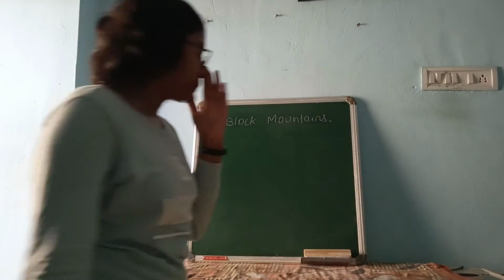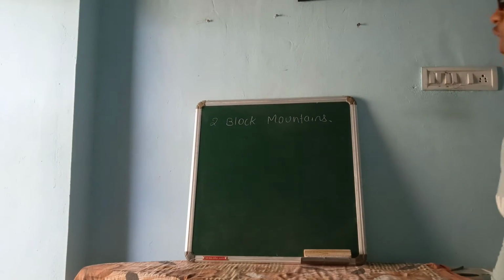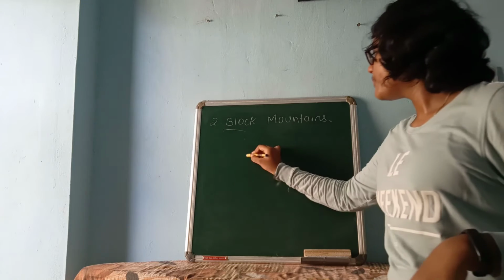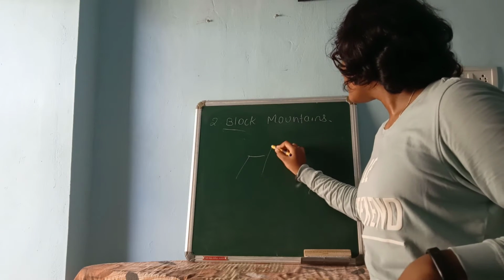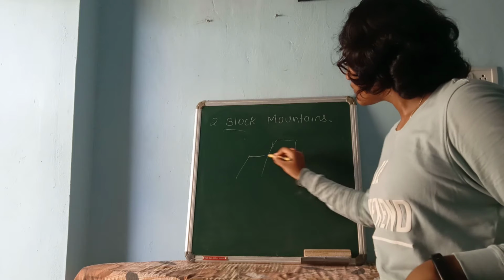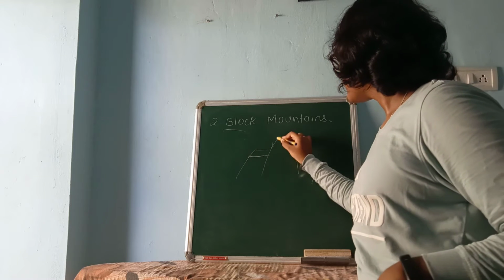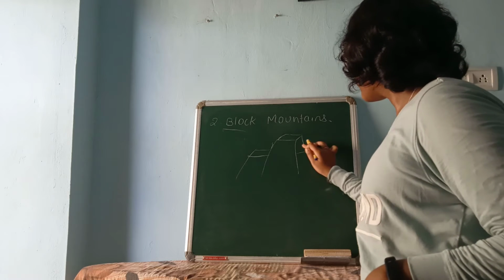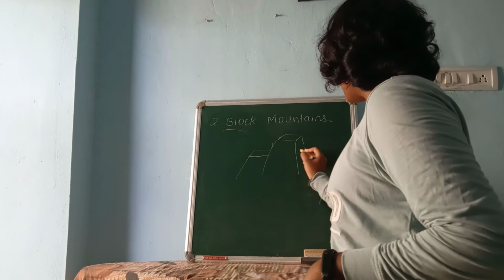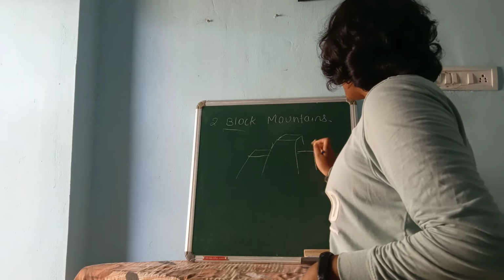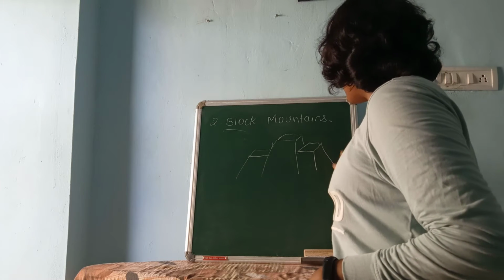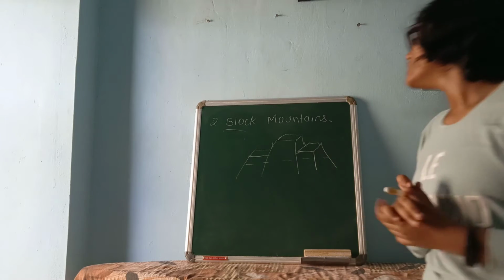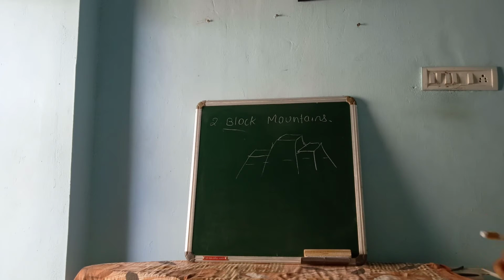Okay, block mountains. In the word itself we have block. Now I'll show you a diagram. So this is a block mountain.